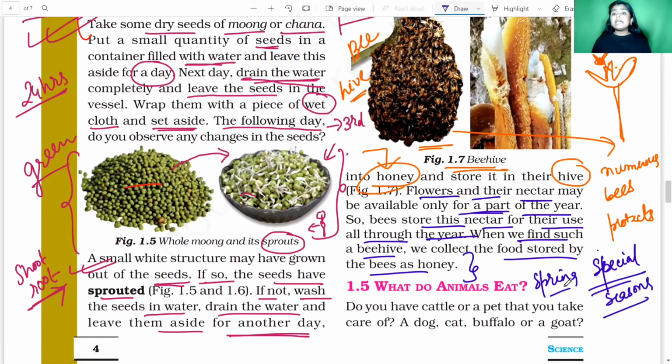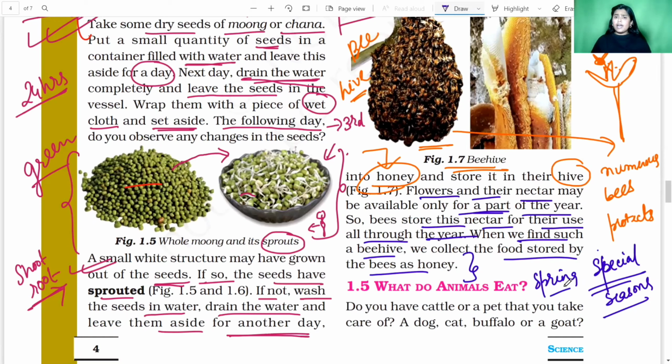So in one trip, the bees go towards the flower, collect all the nectar, and then store it in their beehive. After storing the nectar, or the sweet juices of the flower, in their beehive, they convert it into honey. And honey is the food material which we collect from the beehive.